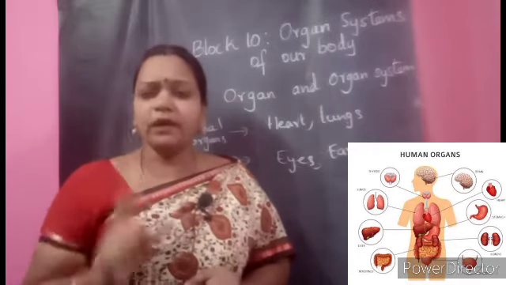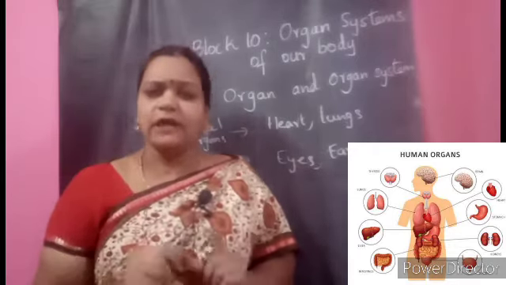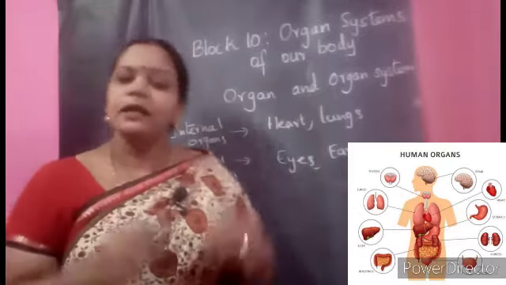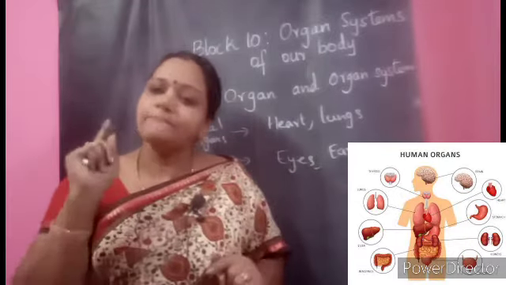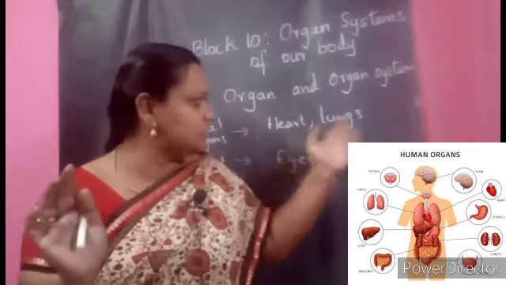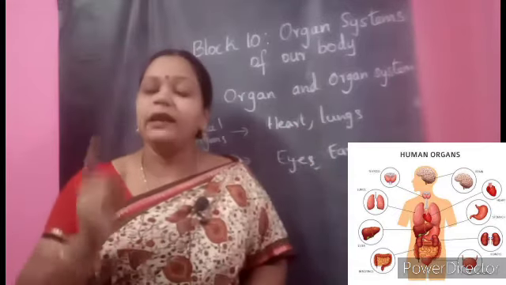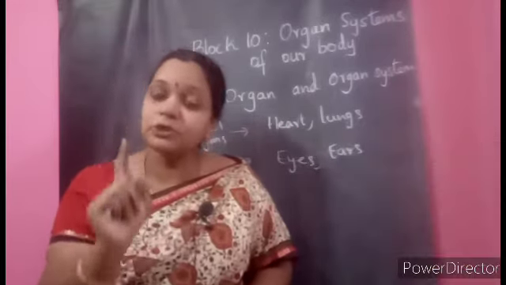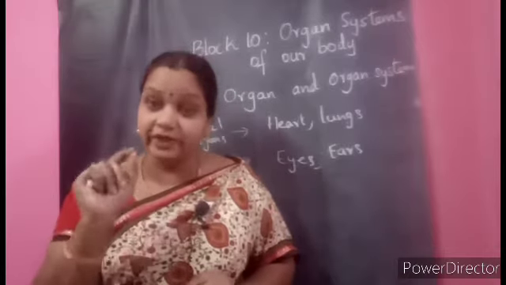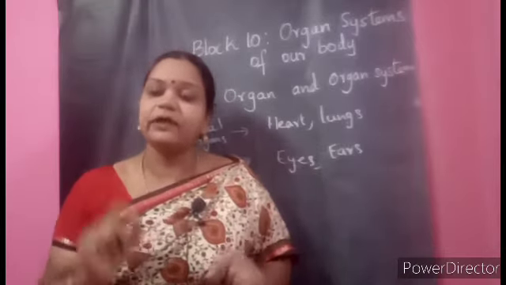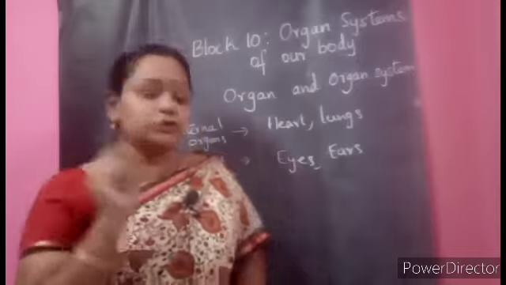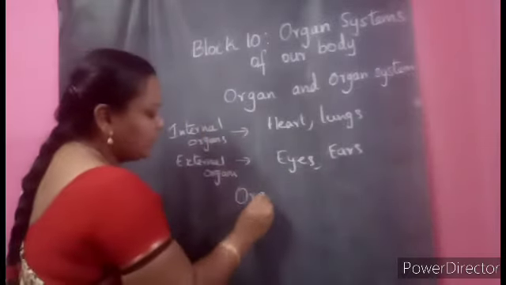Yes, so far we are learning that the word part would only be used. Then what is this new term organ? That is nothing but, organ is a part of our body. Like this each one is an organ. And each organ has its particular function to perform. Work, that's what in simple words we say, work. But they have that particular function to perform. So what is an organ?